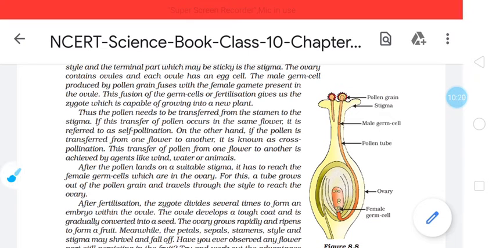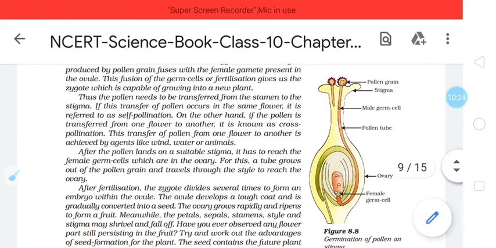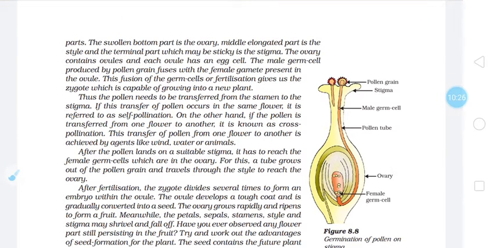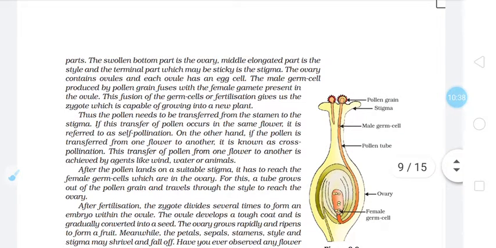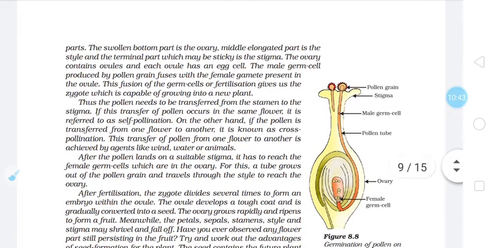So how will a plant recognize the pollen grains? We have seen chemotropism in an earlier chapter, that is life processes. What is chemotropism? Certain chemicals are produced by plants, which recognize the right type of pollen grains. So the stigma produces certain types of chemicals which attract pollen grains.